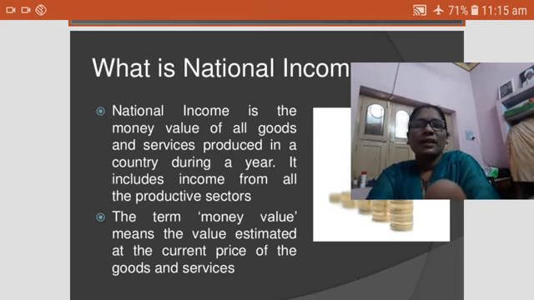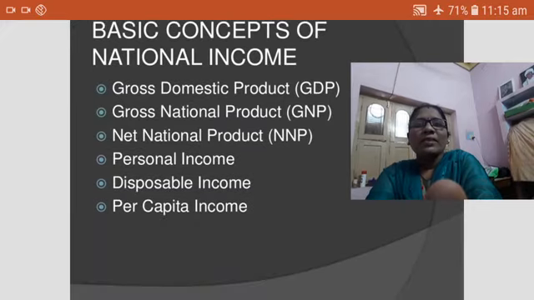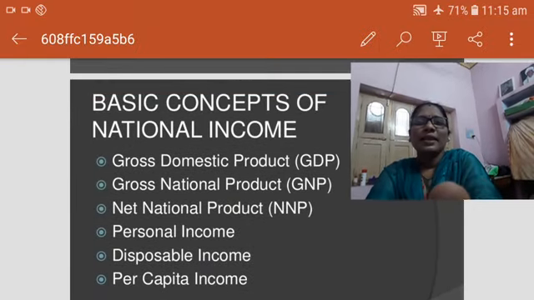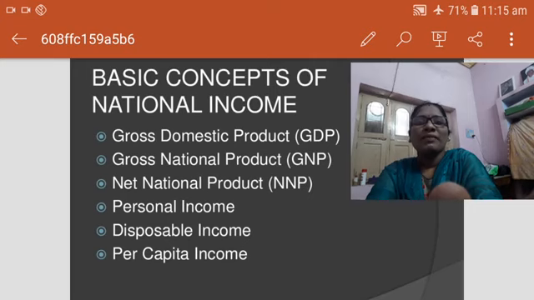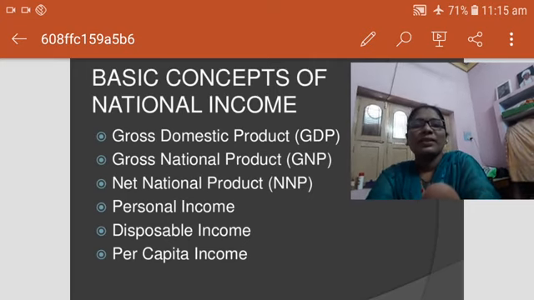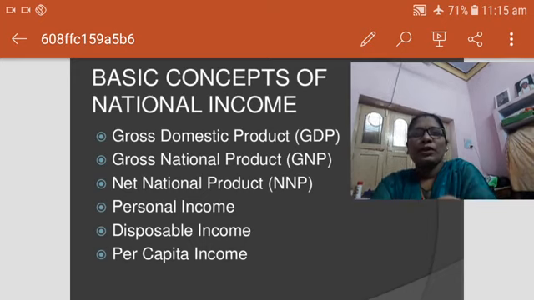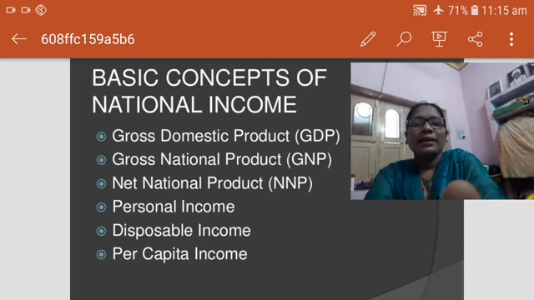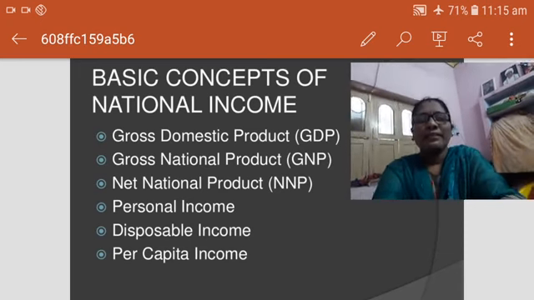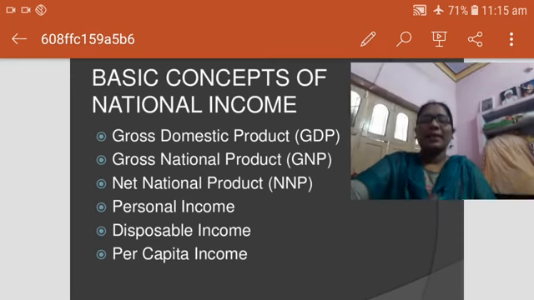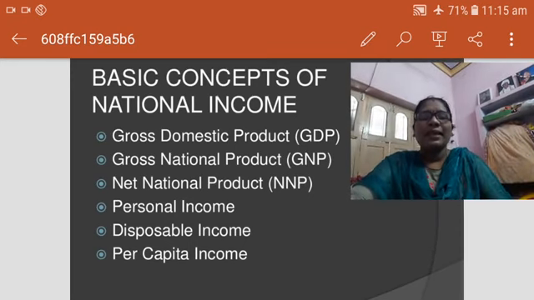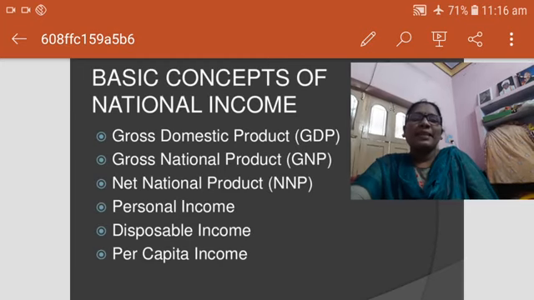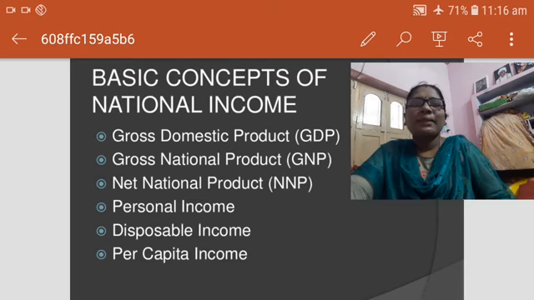Next we discuss the basic concepts of national income. Here we take up some basic concepts. First, gross domestic product. Next, gross national product. Next, NNP, net national product. Next, personal income. Here PI means personal income. Next, disposable income, DPI. PCI means per capita income.